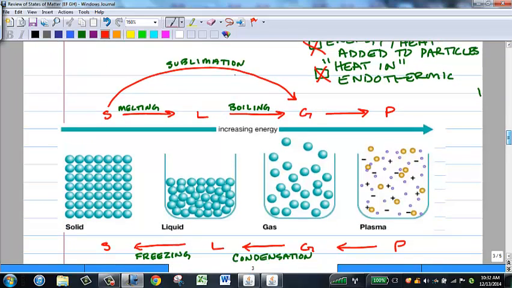Here we see an image that's showing the plasma state. The plasma state is like the gas state in that the particles have large spaces between them and high degree of freedom of motion, but the particles are charged. When we get to the plasma state, the actual atoms have started to break down. The gas is so energetic that the electrons are actually being stripped off of the atoms.